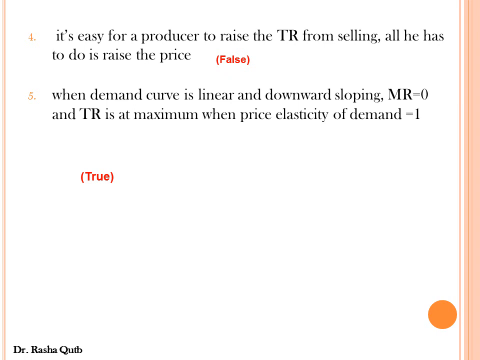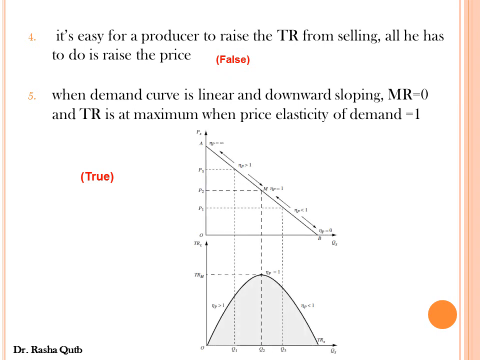What about marginal revenue? Marginal revenue is the change in total revenue resulting from a change in the quantity produced and sold by 1 unit. When total revenue reaches its maximum, there is no change in total revenue, which means that marginal revenue equals 0. It's indicated by this graph.